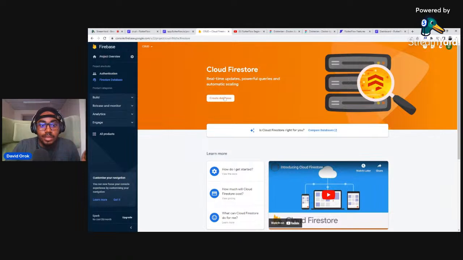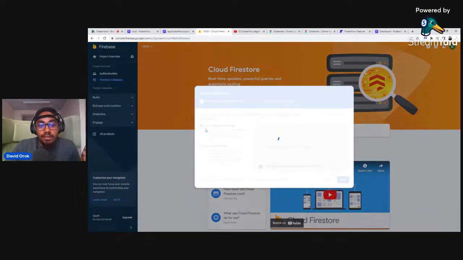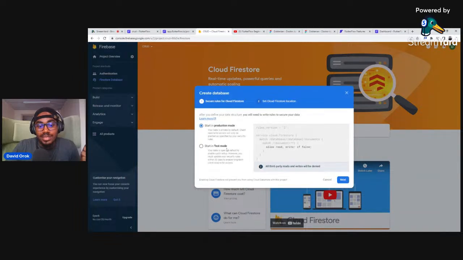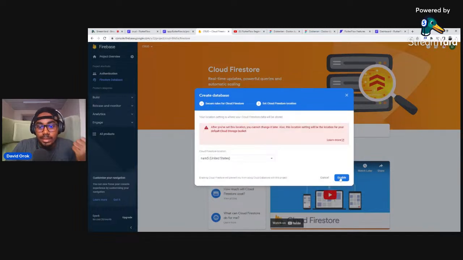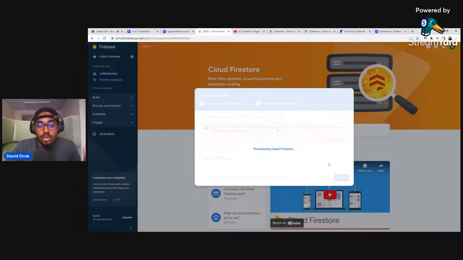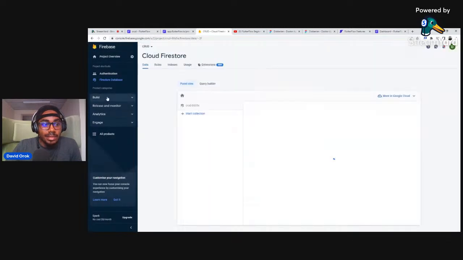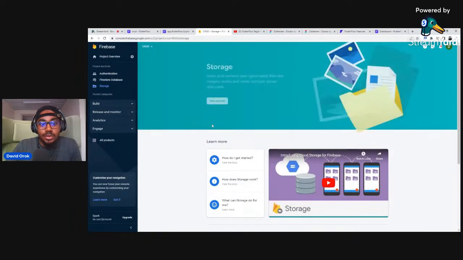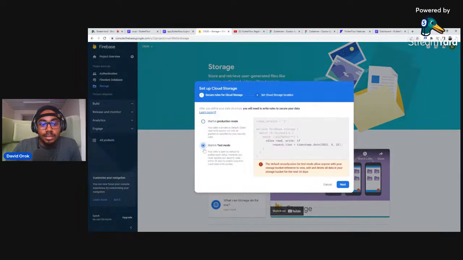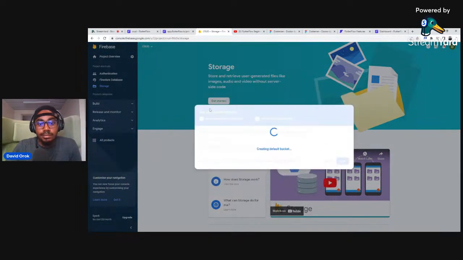I'll click on create database, and we have two modes: production mode and test mode. This is a test period, so we go ahead and click on start in test mode, and next, enable. Wait for a couple of seconds. It will be done provisioning the cloud Firestore resources, and then you turn on storage. So we go to storage, and here you go. We need to click on get started, start in test mode, and next, and done. That's it, guys. That's all the things we needed to do in Firebase for now to get everything rolling.